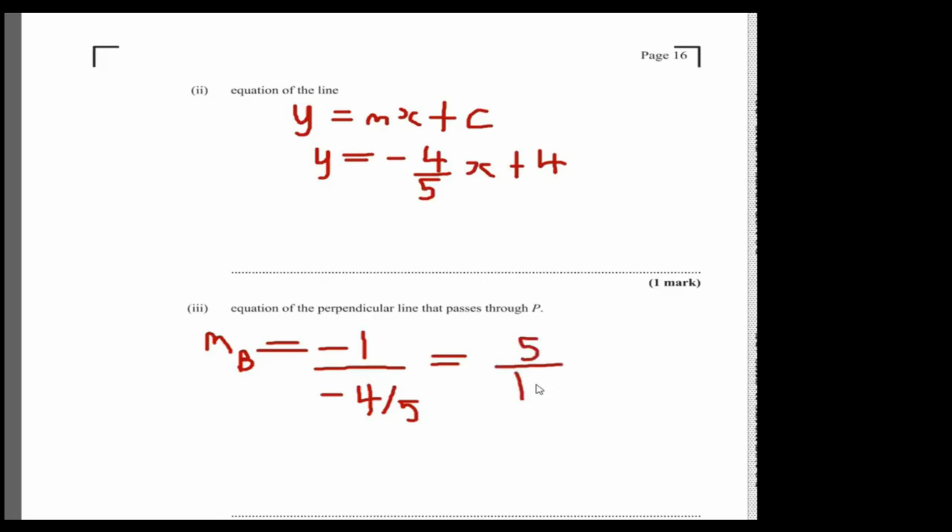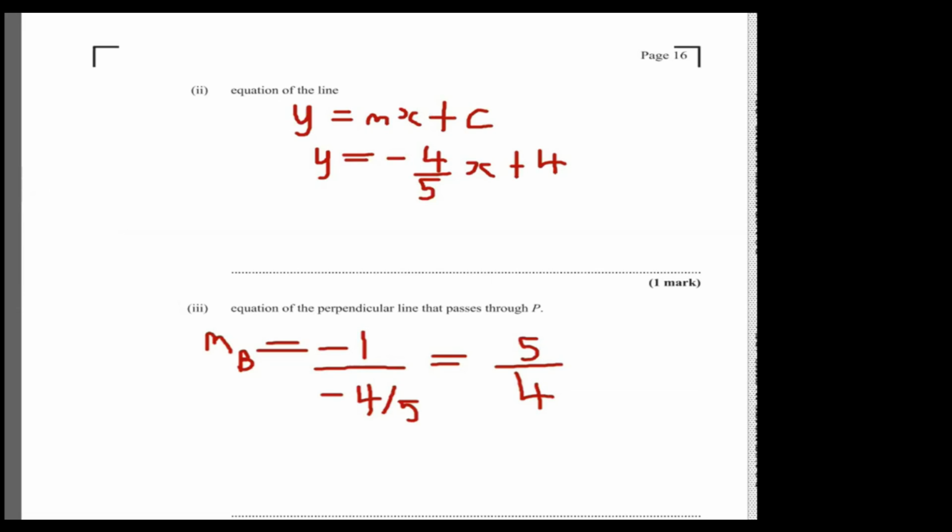Anytime you have a line, let's say this line has a gradient of 3, then the perpendicular line will have a gradient of -1 over 3. The product of the two of them has to be -1. So when you multiply 5 over 4 times -4 over 5, that gives you -1. So this is the gradient of the perpendicular line.